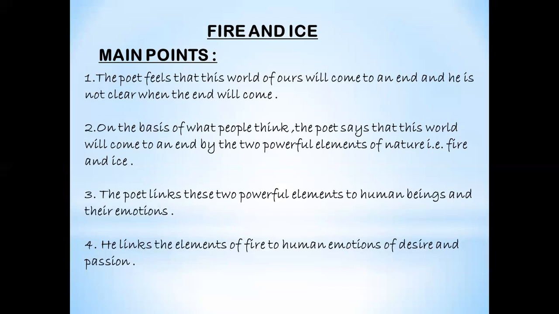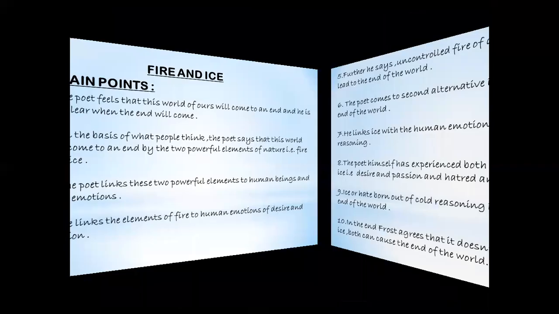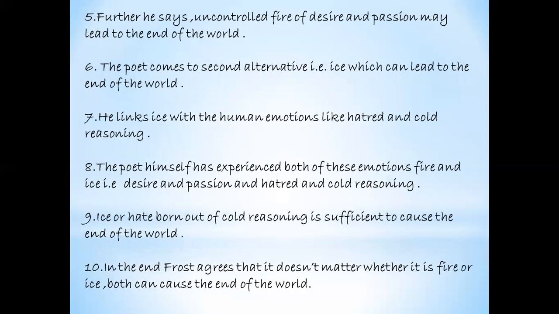Human beings have desire and passion, and they go beyond limits to achieve this desire, to fulfill the desire. They do whatever they want to do, and there's a burning fire inside them to fulfill their desire. So the poet says here that the human emotions of desire and passion are like the element of fire which is going to end the world. Further, he says, the uncontrolled fire of desire and passion may lead to the end of the world.